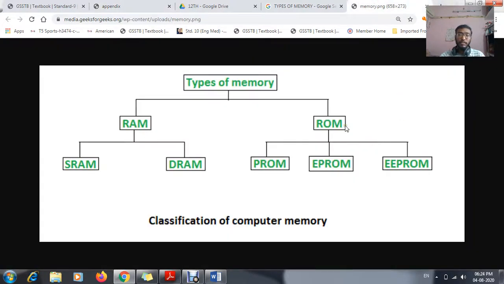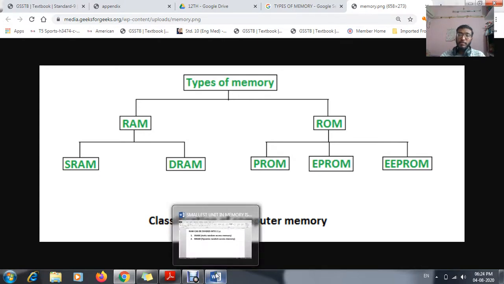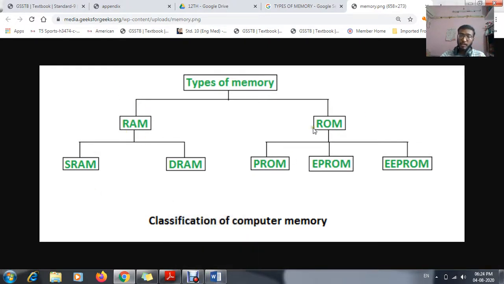Understood? That means each and every time, the data is being stored for your temporary purpose. According to this graph, types of memories can be divided into two parts. First one, primary memory, and second is secondary memory. Primary memory is also divided into two parts, that is RAM and ROM.